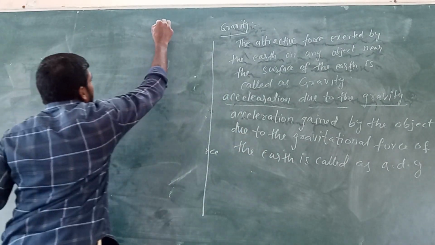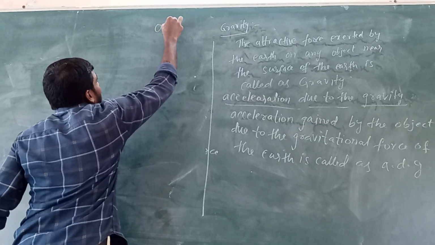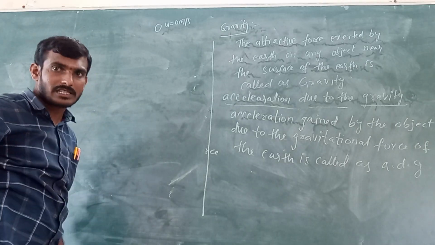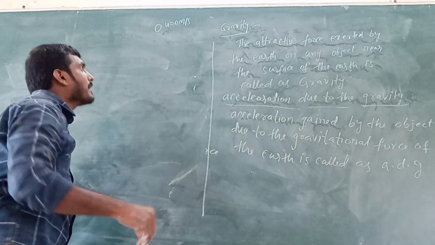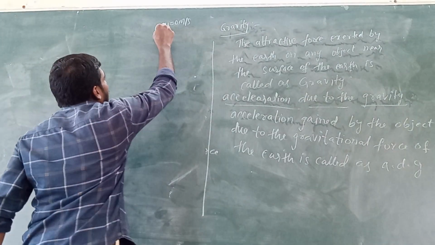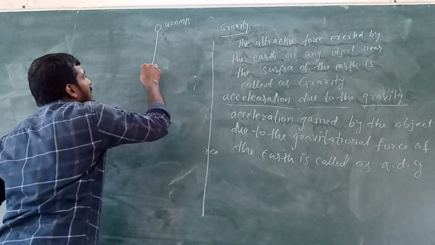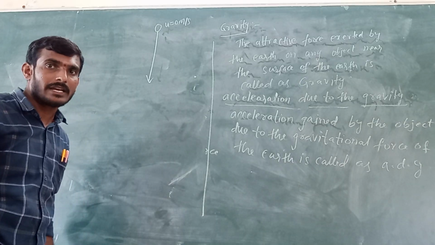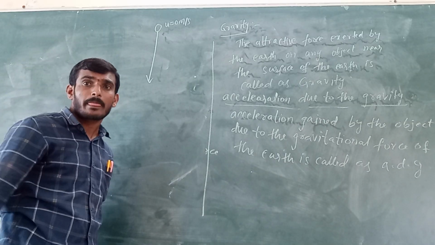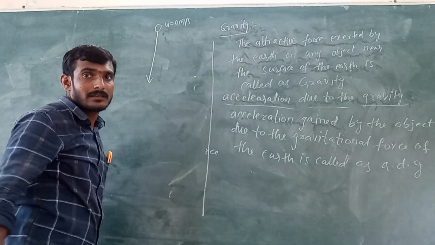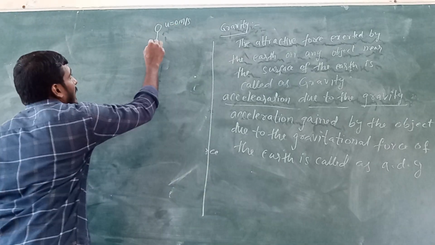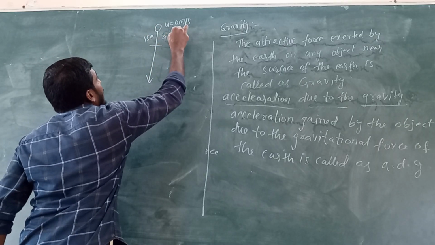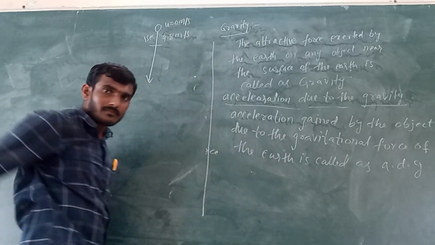Initially the velocity of the object is 0 meter per second. It is in rest position only. But if you leave this object, it moves towards the center of the earth with some velocity. Initially 0 meter per second, but after 1 second, this velocity becomes 9.8 meter per second.